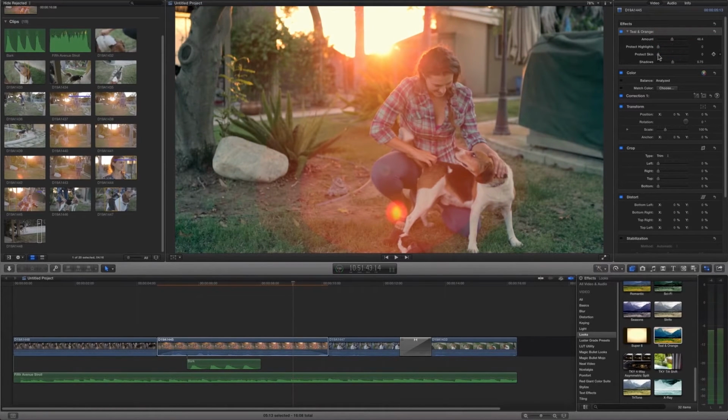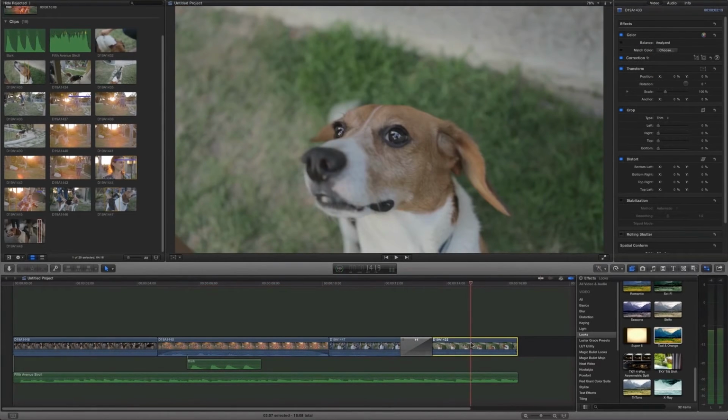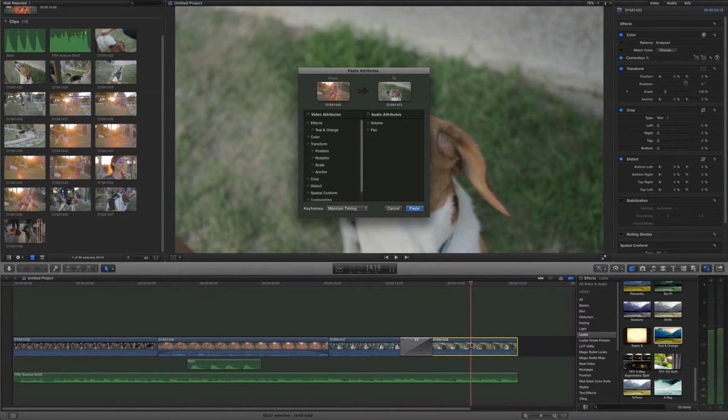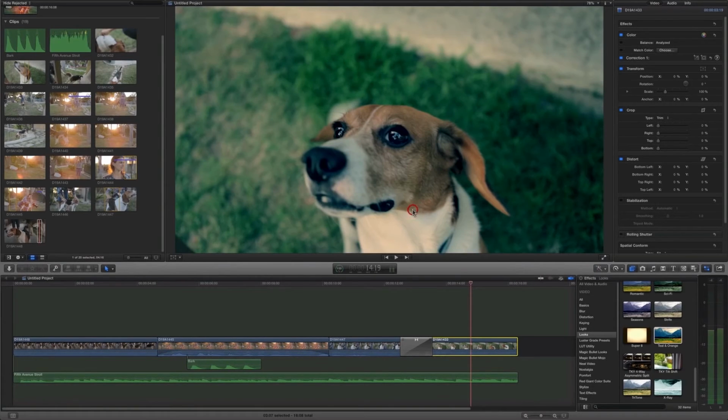And with the inspector open, which is the button that looks like little sliders, you can actually go and make fine-tune adjustments to any effect that you apply, and you can of course apply multiple effects here as well. And if you love the effect that you fine-tune, you can paste it onto other clips by using Shift-Command-V and then selecting the effect. And the very last thing we'll talk about before we export this thing is adding titles.